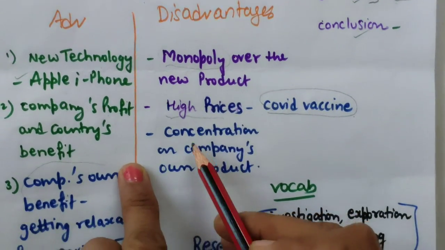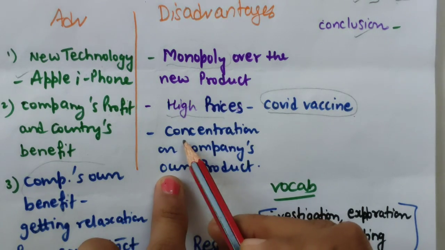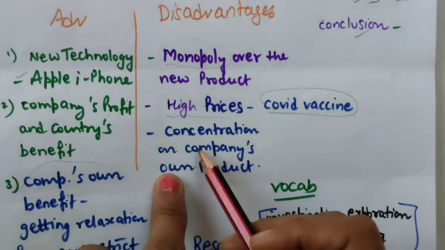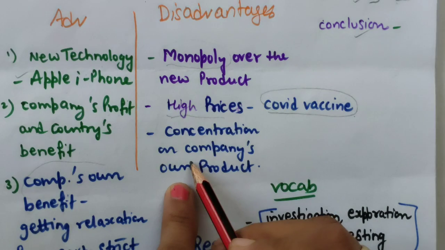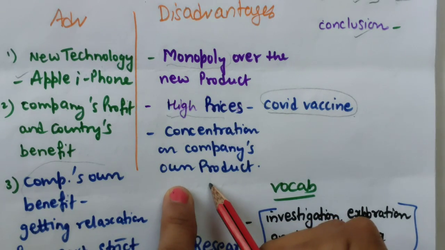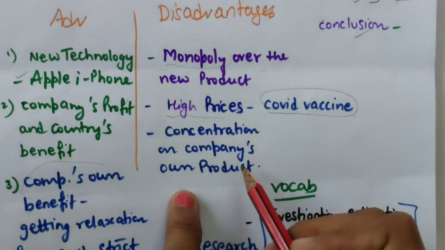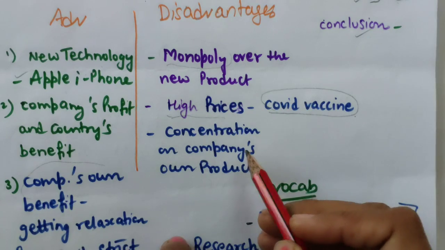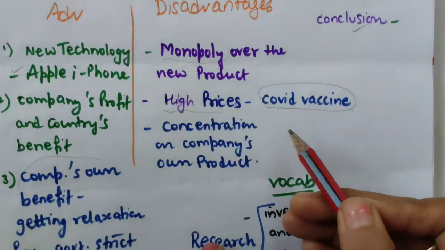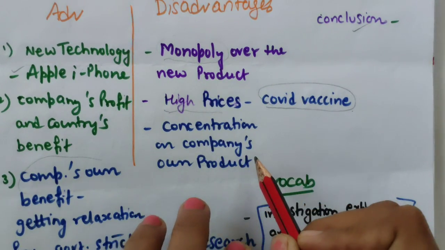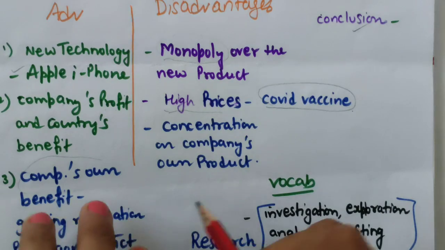Okay, and definitely when a company is doing its own research, they will just develop their own product related research. Okay, not other things. So a drug company will definitely do research on medicines, not on other technical things.